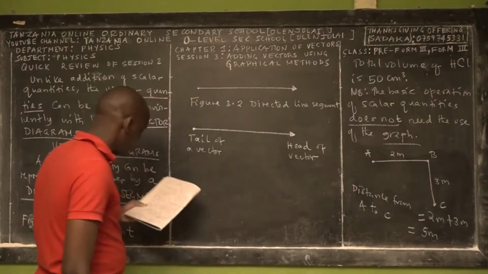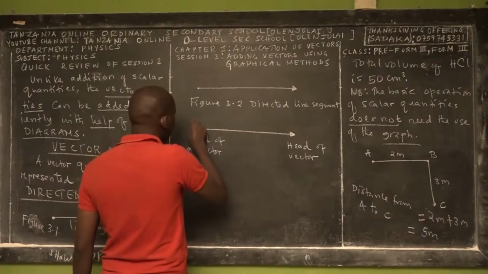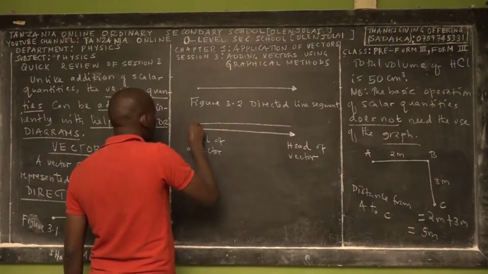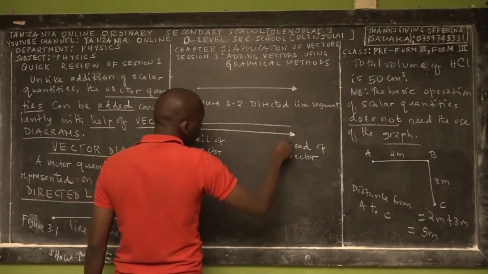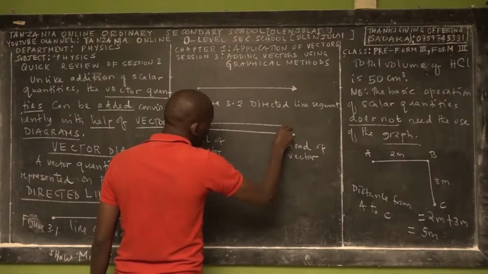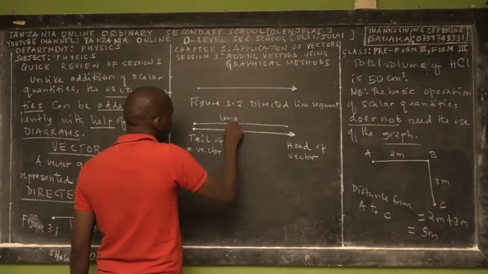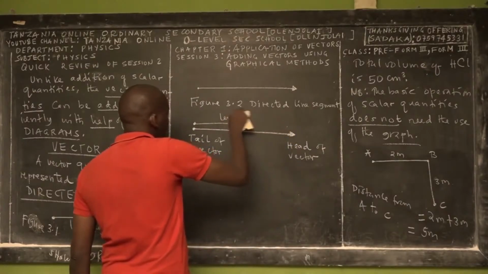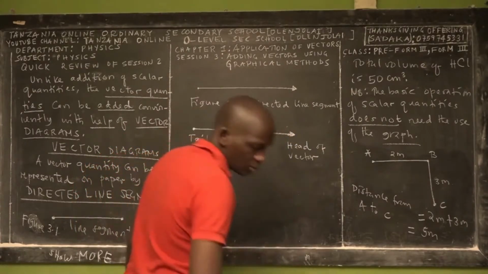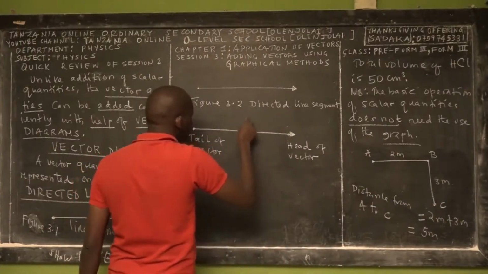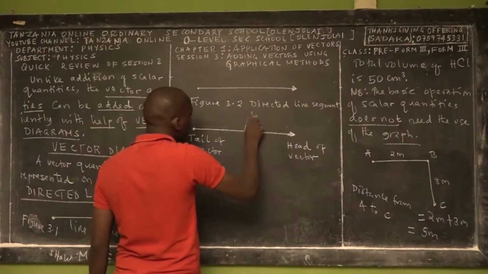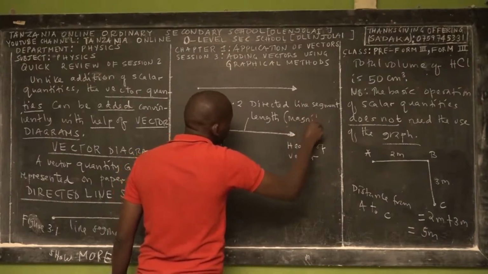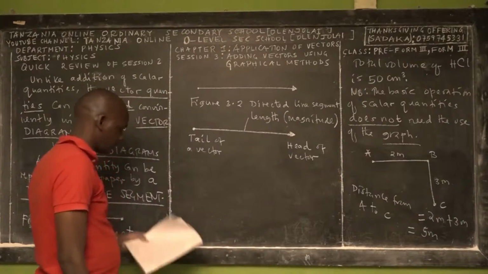Then the length of the vector from here to possibly this point, because this is still continuous, represents the length or magnitude of the vector.